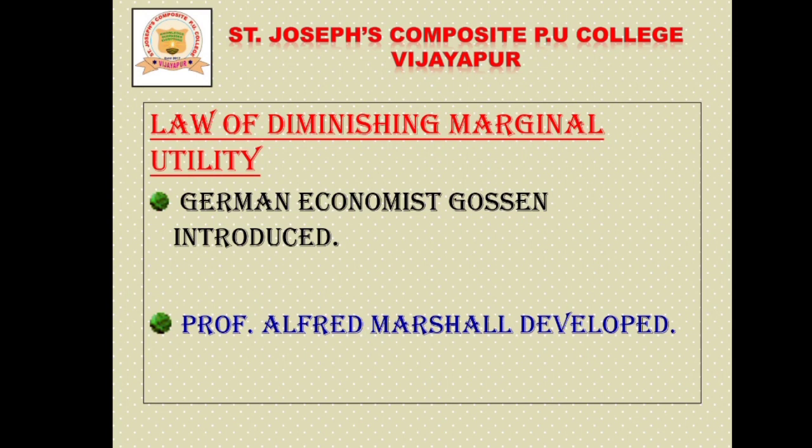So one of the most important propositions of the cardinal utility approach to demand is the law of diminishing marginal utility. German economist Gossen was the first to explain it, therefore it is called Gossen's first law, but it was popularized by Professor Alfred Marshall later.